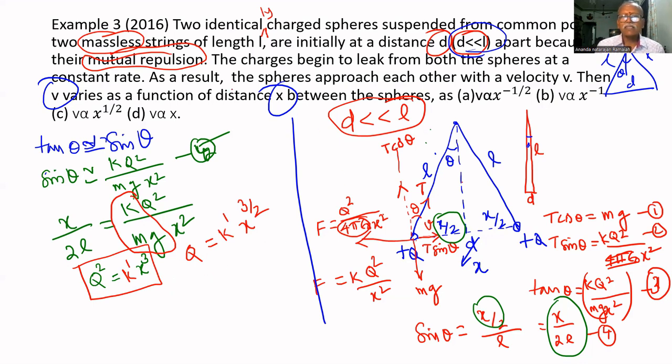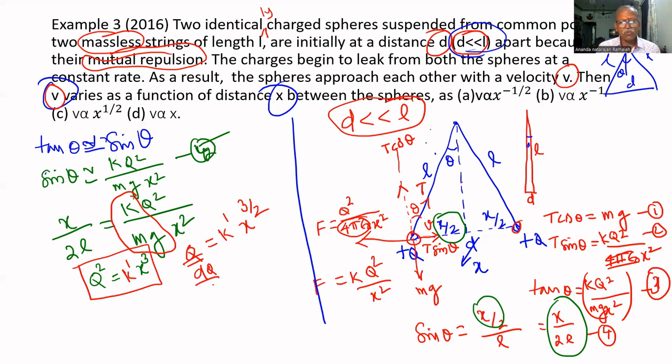As a result, the spheres approach each other with a velocity v. Then v varies as a function of distance x. Why are they approaching each other? This ball and this ball are approaching each other because the charge is decreasing. That's why they are approaching. Therefore, velocity is proportional to not q, but dq by dt. At what rate does the charge decrease?